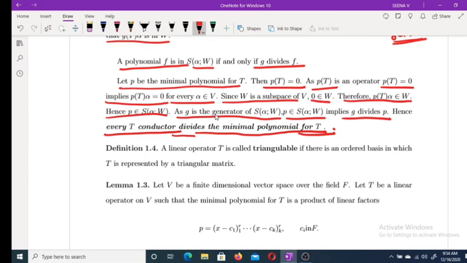In the next class, we will discuss triangulable linear operators.